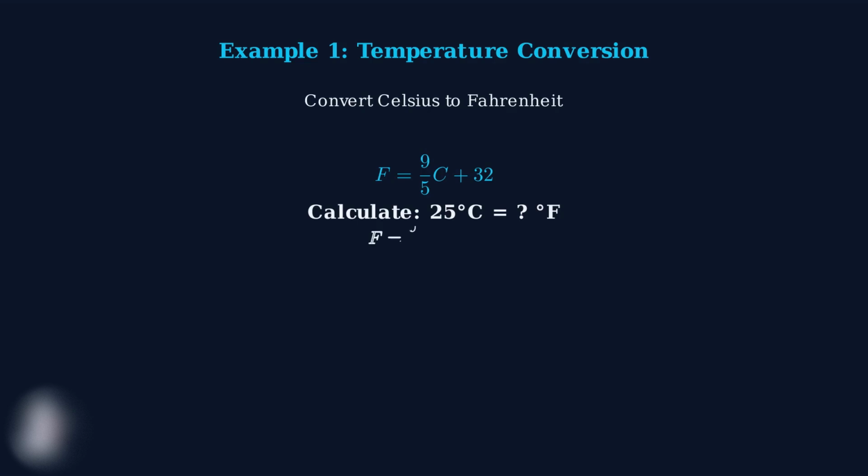Now let's apply this formula to convert 25 degrees Celsius to Fahrenheit. We substitute 25 for C in our equation. First, we multiply 9/5 by 25. 9 times 25 equals 225, so we have 225 divided by 5. 225 divided by 5 equals 45. So now we have 45 plus 32. Finally, 45 plus 32 equals 77 degrees Fahrenheit. This linear relationship allows us to convert any Celsius temperature to Fahrenheit using the same pattern.